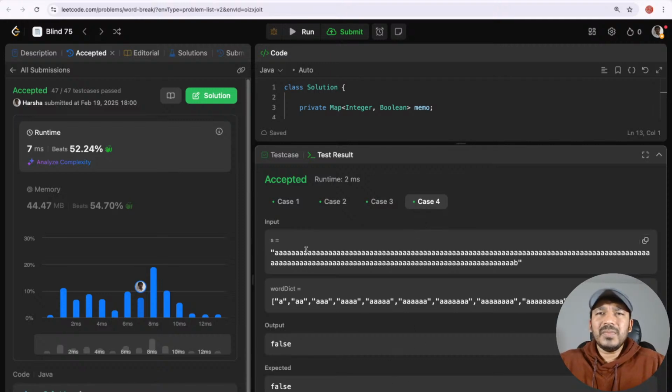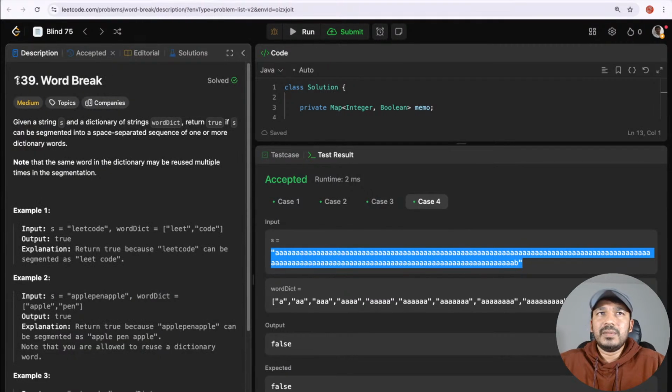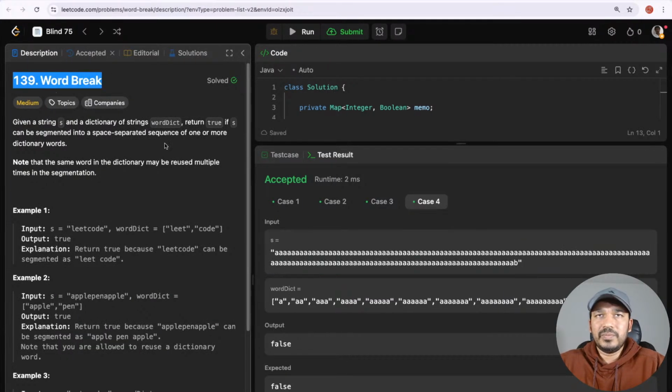So this was not performant for this example because we can see that many words. What will happen here if we take this many words and then our string is this one? Let me take it into our whiteboard also. Okay, so this is the problem, right?